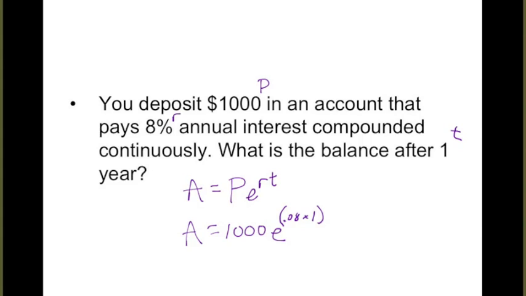Make sure also that you remember to turn your percent rate into a decimal. Okay, don't plug in an actual 8. I would love to store money with you if that's how you're going to figure out interest, because you will get insane answers if you forget to change your rate to a decimal. So make sure that you figure that as a decimal. And you plug that in, you get $1,083.29. So after 1 year of just letting your money sit there, you earned $83.29.